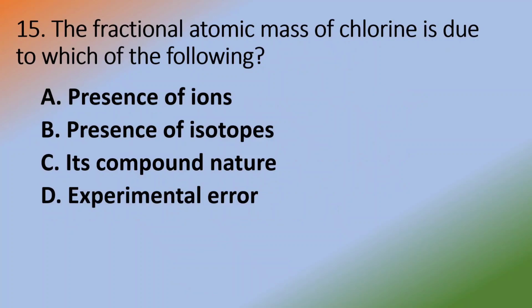Next question. The fractional atomic mass of chlorine is due to which of the following? Presence of ion, presence of isotope, its compound nature, its experimental error. Answer is option B. Presence of isotope.